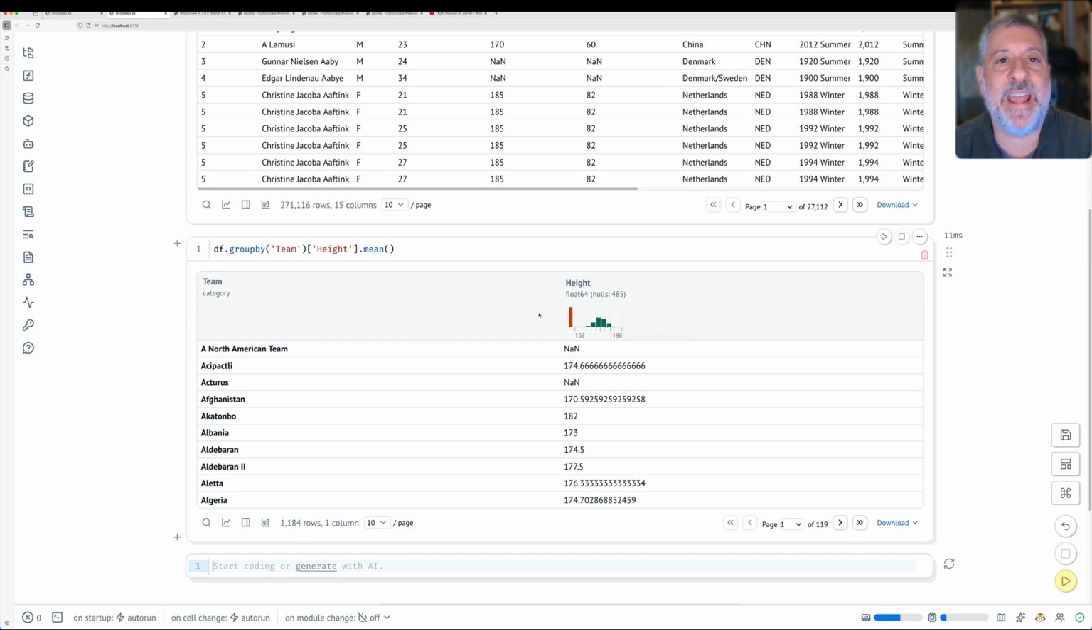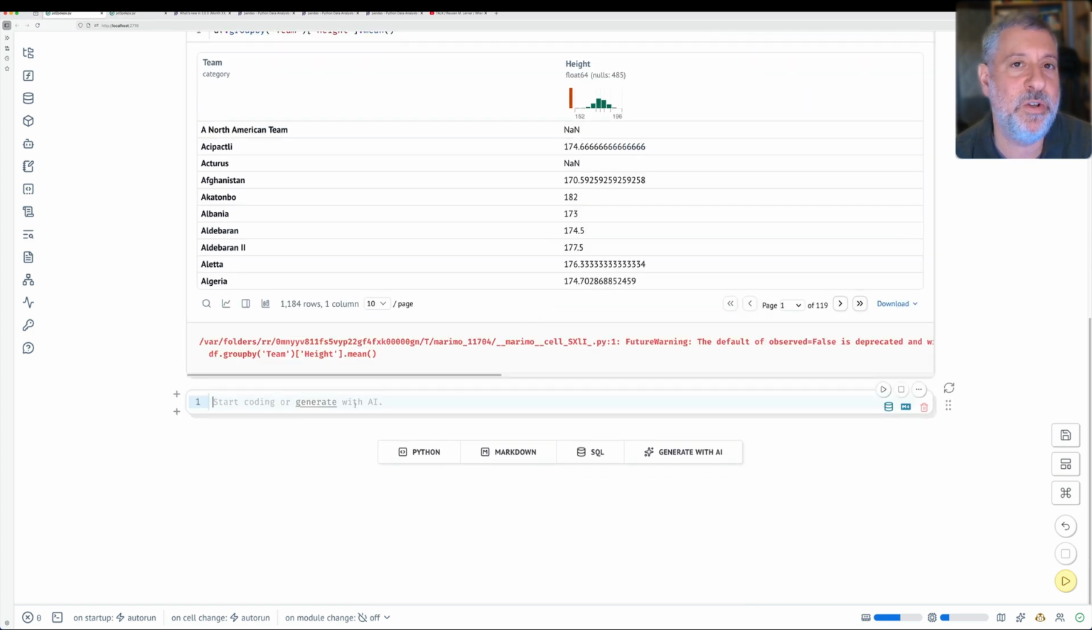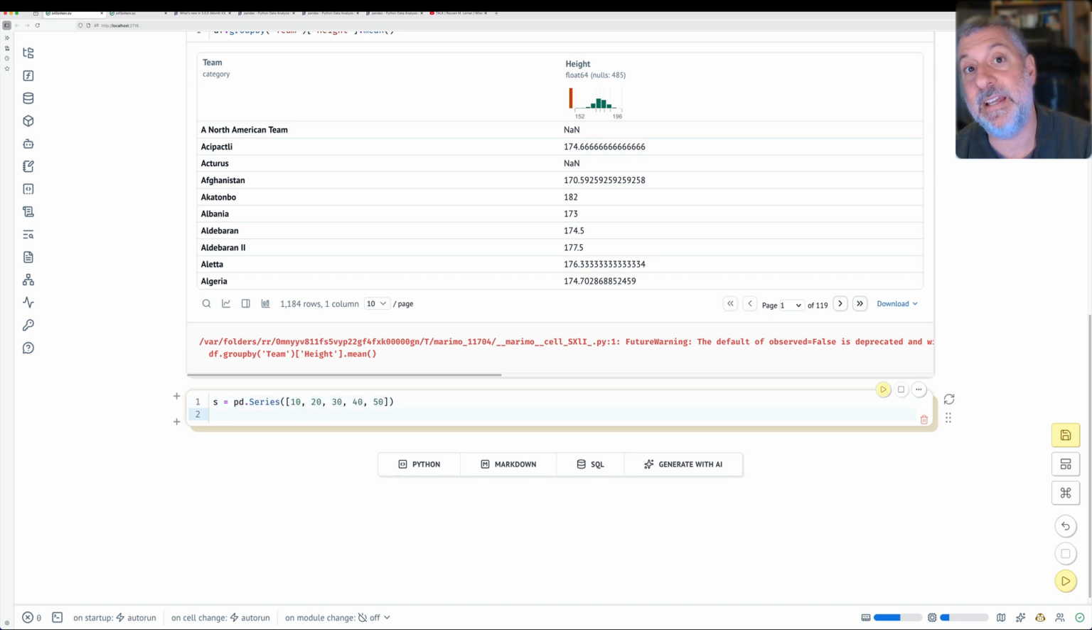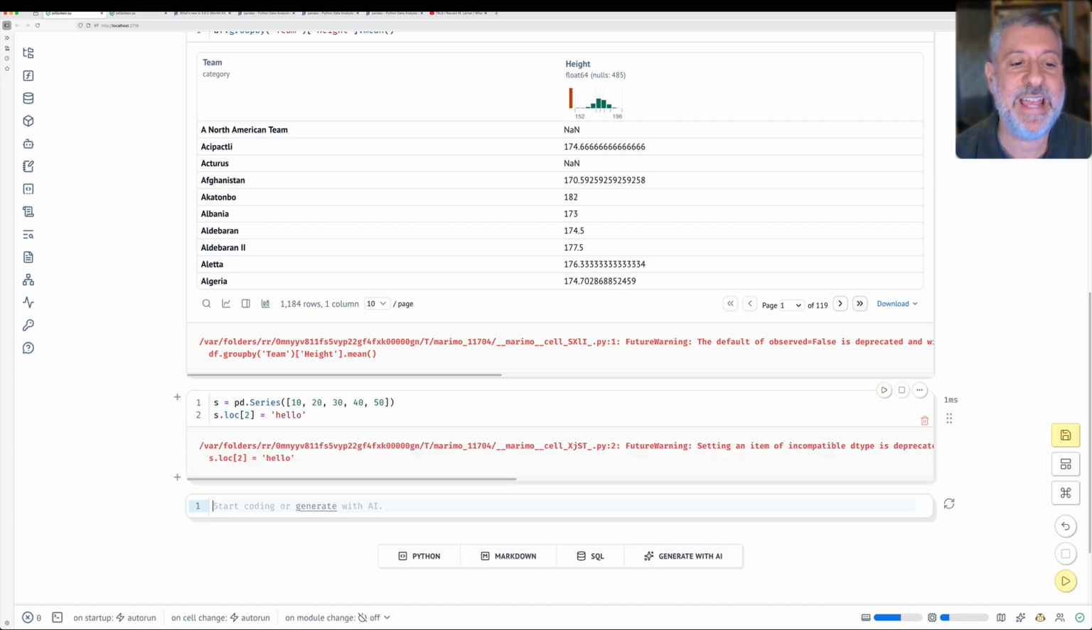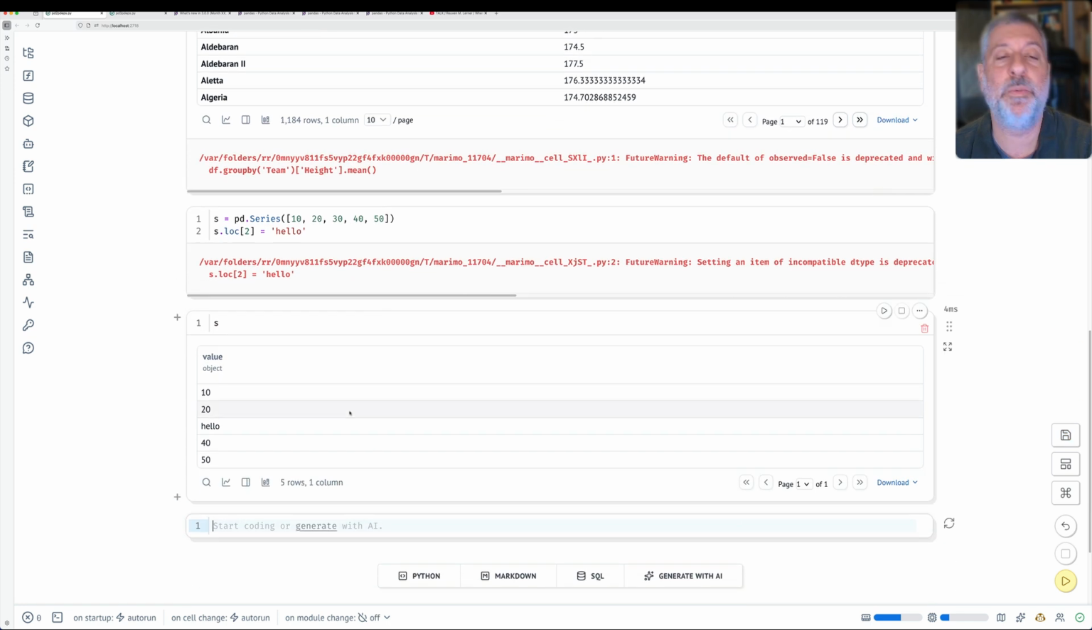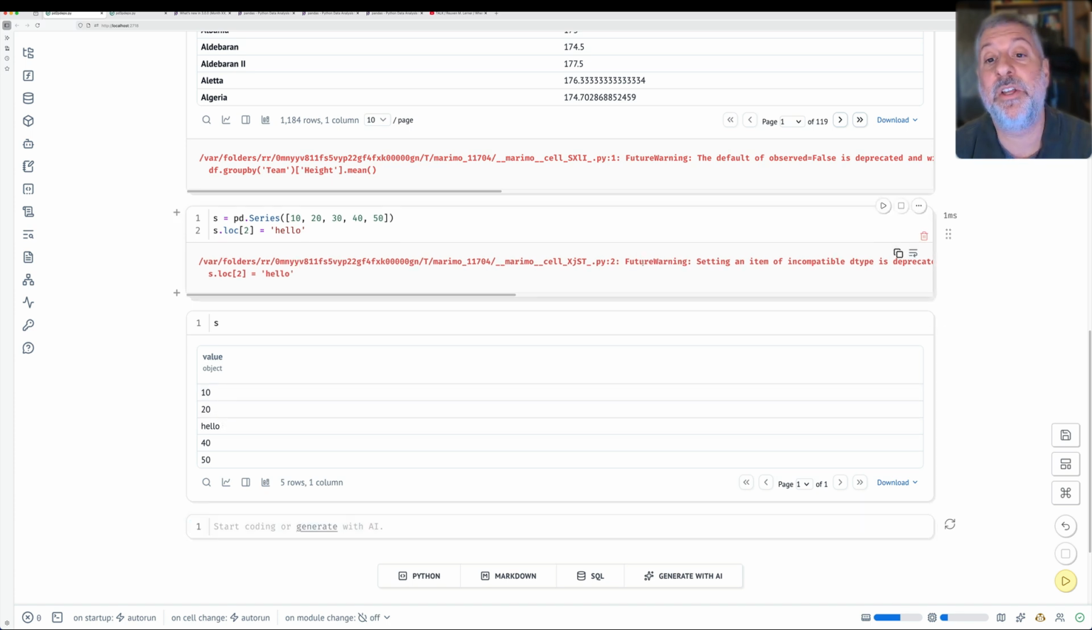What are some other examples of things that can give us a future warning? Watch this. If I create a new series, s equals pd.Series, with 10, 20, 30, 40, 50, I can then say s.loc[2] equals hello. Will this work in Pandas 2? Yes, it will. If I now say what is s, it will change the dtype to object, because that's the only way I can have both integers and strings. Okay, it includes everything, but wait. It also gives me a future warning. Setting an item of an incompatible dtype is deprecated and will raise an error in a future version of Pandas. Value hello has dtype incompatible with int64. In other words, it's saying, hey, you won't be able to do this for very long.